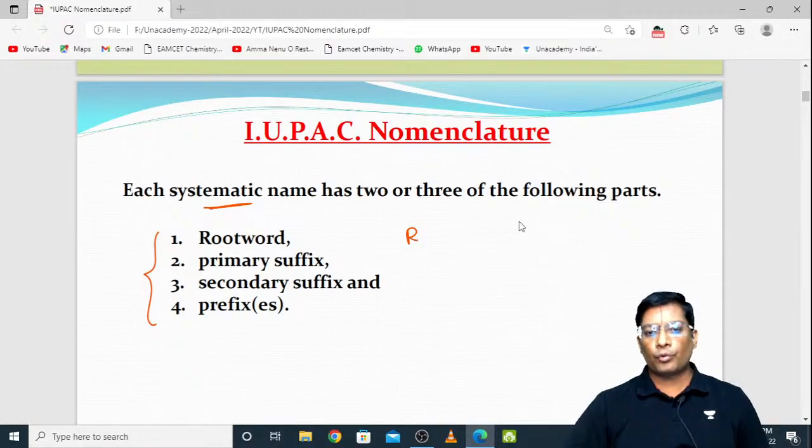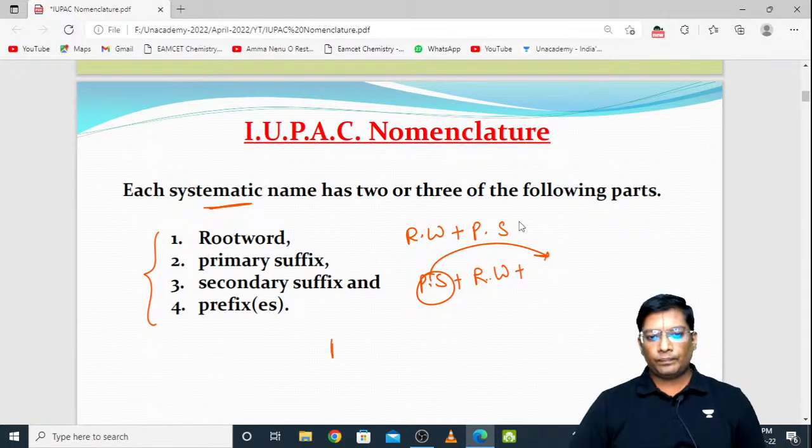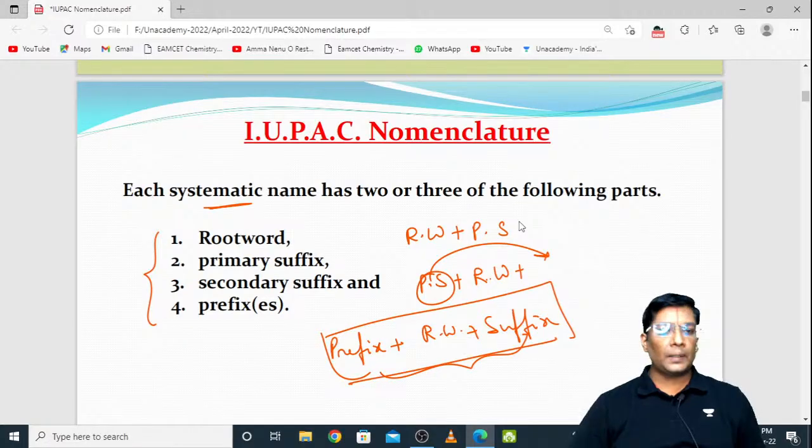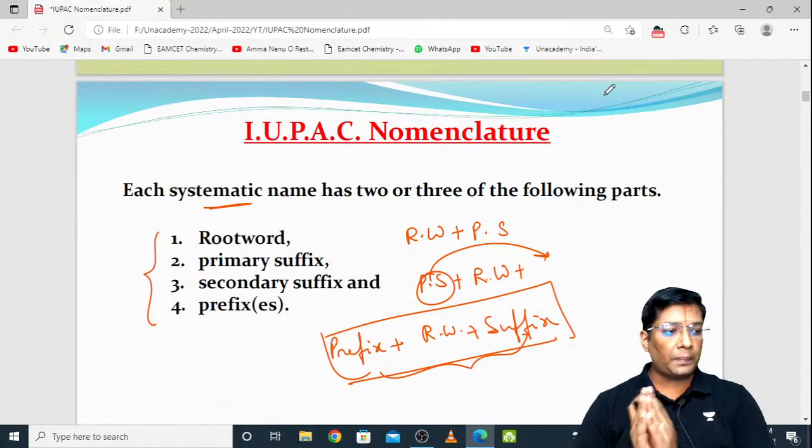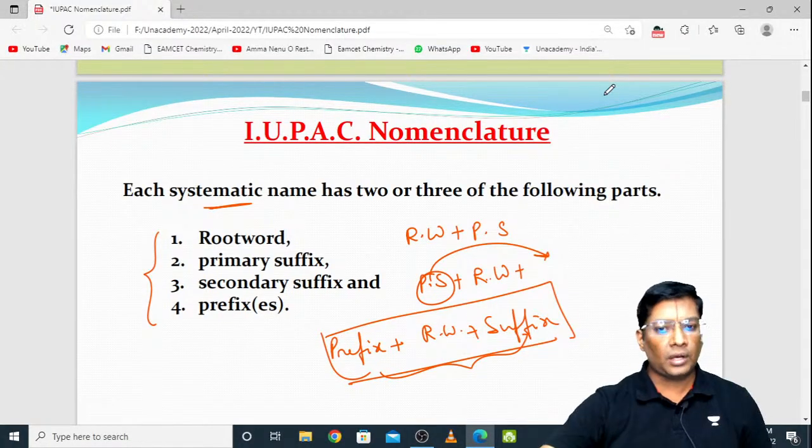It is a combination of prefix, root word (RW means root word), and primary suffix. First of all you have to write the prefix, then the root word, and after that the suffix. So this is the systematic name, how to give a particular name to an organic compound. If you know what is meant by root word, prefix, and suffix, you can easily give the name to the organic compound.